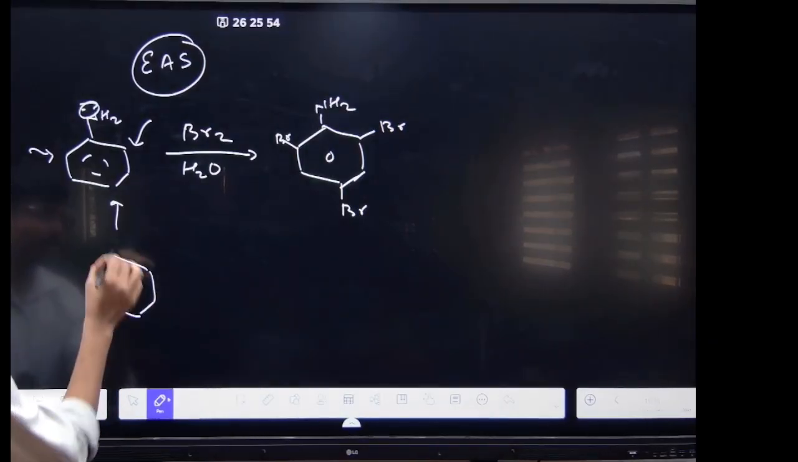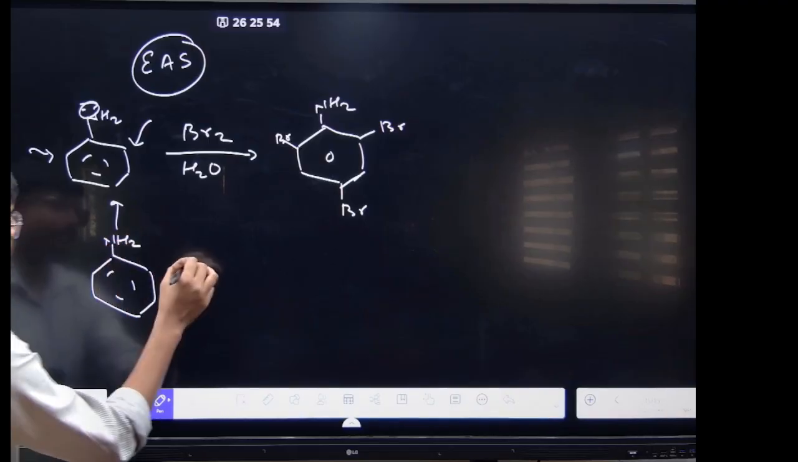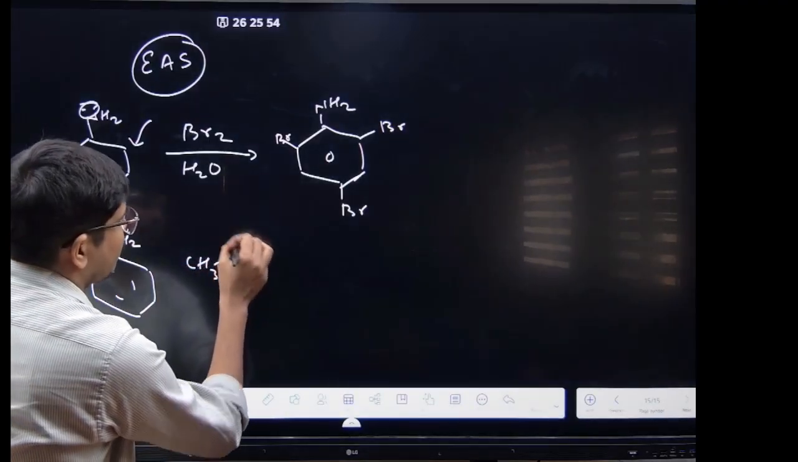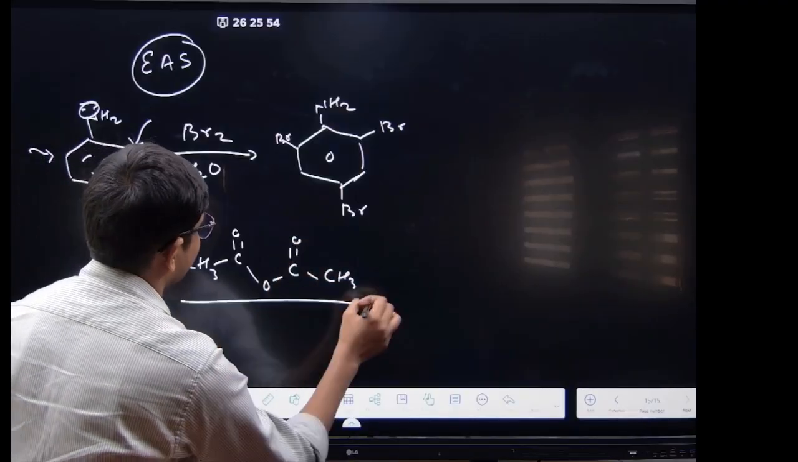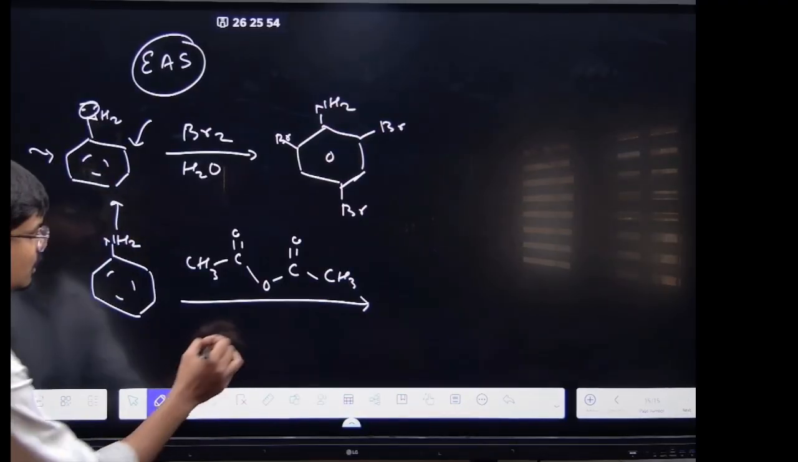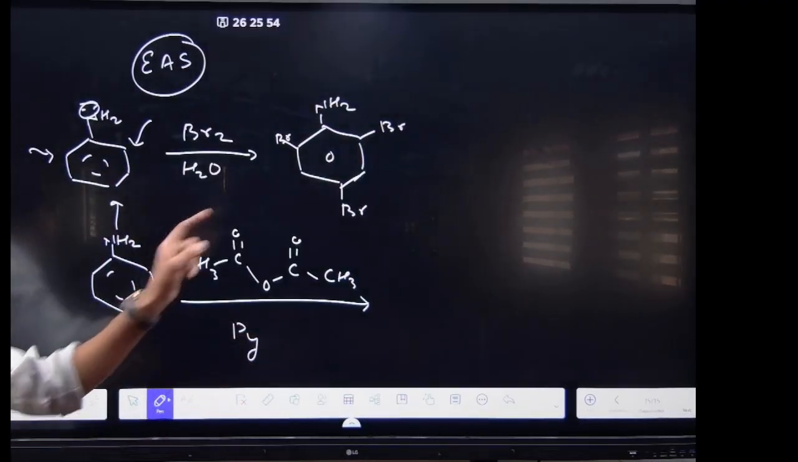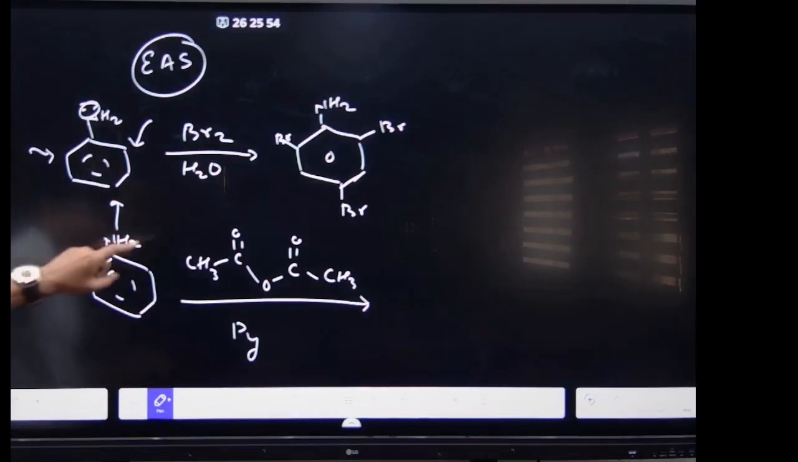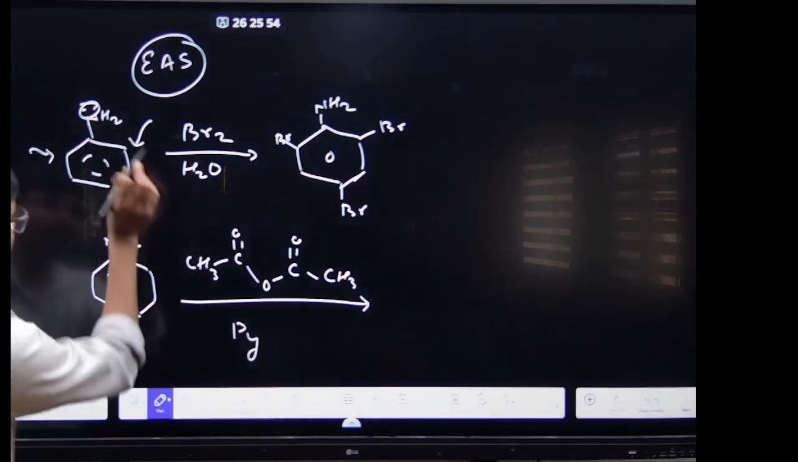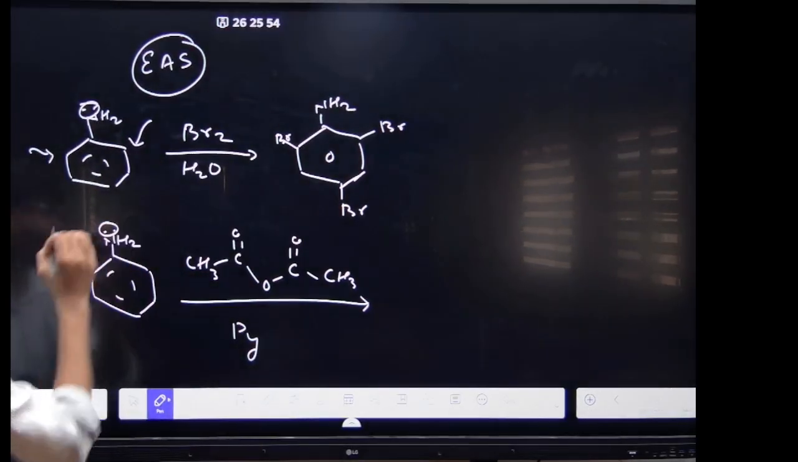you have the NH2, NH2, CH3 C double bond O, C double bond O and the CH3 one, right? Clear? I already taught you this is the acetylation process, right? This is the acetylation one. So first, what is the product formed here? The product formed will be, this is the lone pair, right?